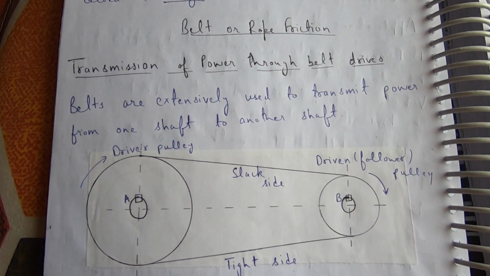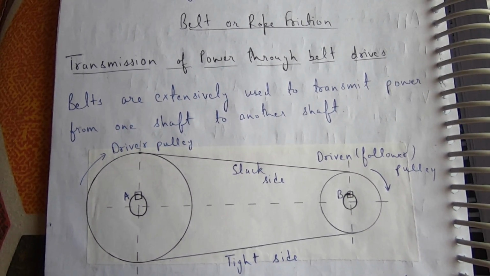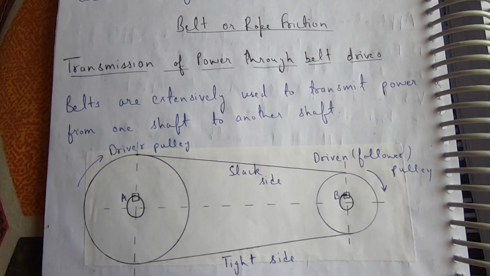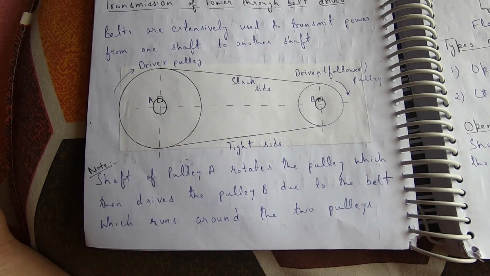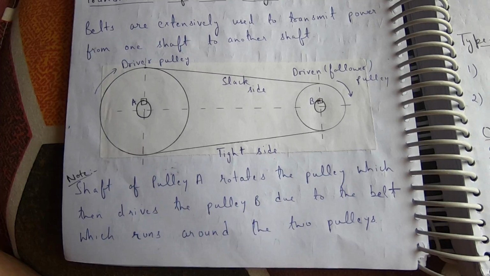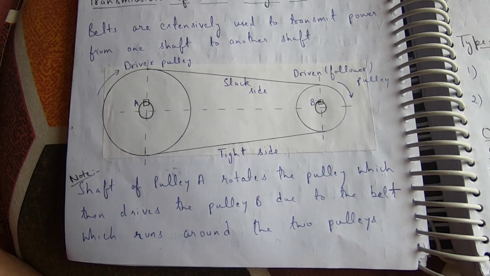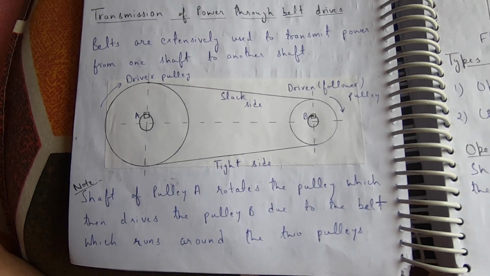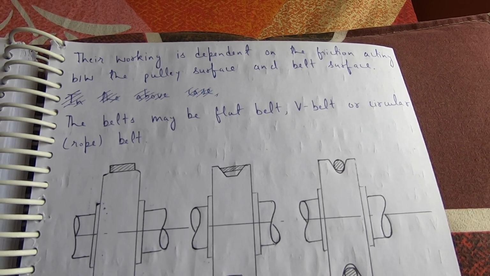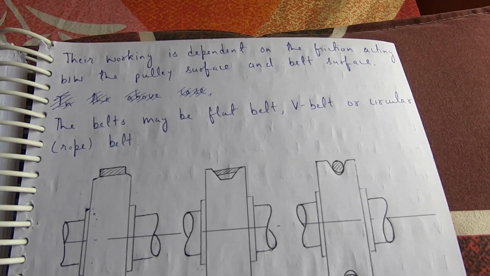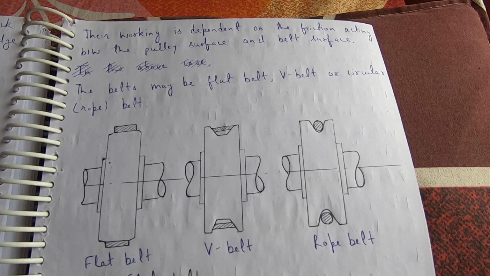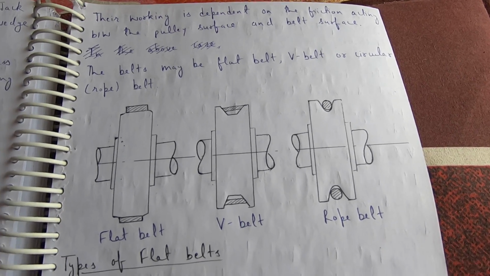Belt or rope friction. Transmission of power through belt drive. Belts are extensively used to transmit power from one shaft to another shaft. Note: shaft of pulley A rotates the pulley, which then drives pulley B due to the belt which runs around the two pulleys. Their working is dependent on the friction acting between the pulley surface and belt surface. The belts may be flat belt, V belt, or circular rope belt.